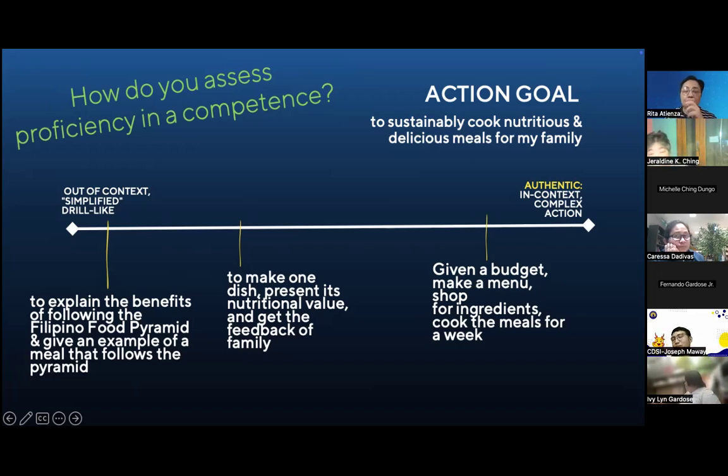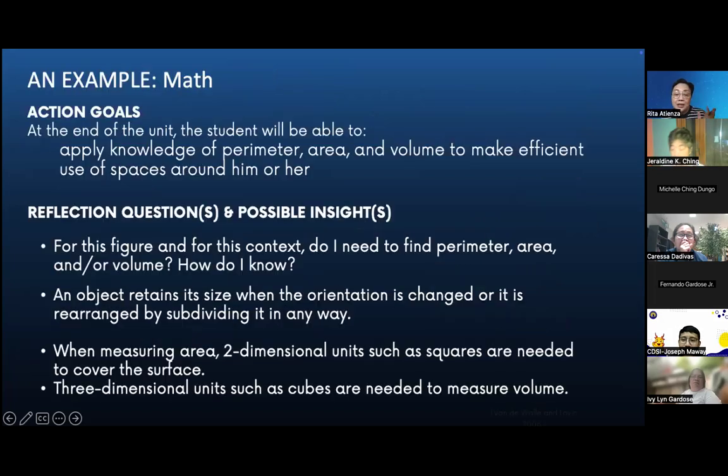Okay, so this is because of the request of Je. Je said they really want to know how it all comes together. I've given you 2 examples in the beginning, the big bad wolf and the making sense of data. Here's another example in math. And here, the action goal is: at the end of the unit, the student will be able to apply knowledge of perimeter, area, and volume to make efficient use of spaces around him or her.